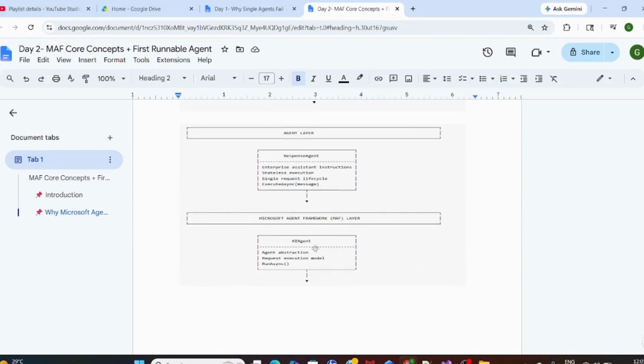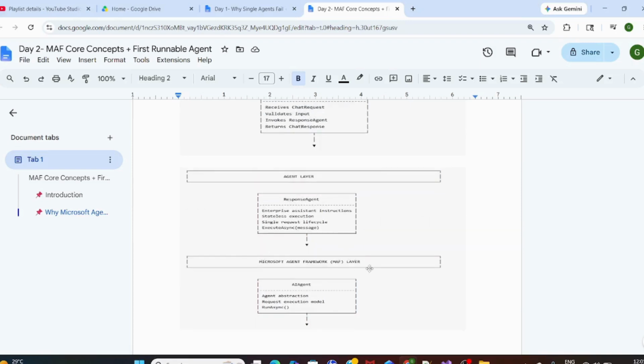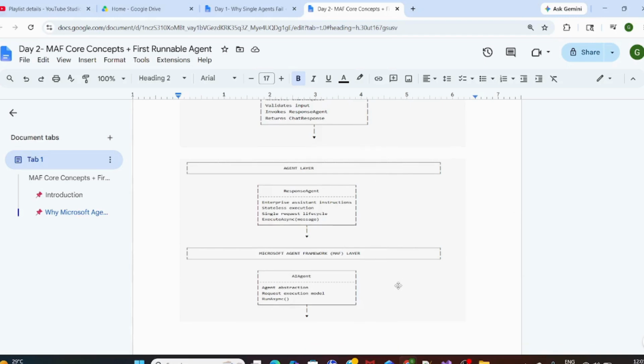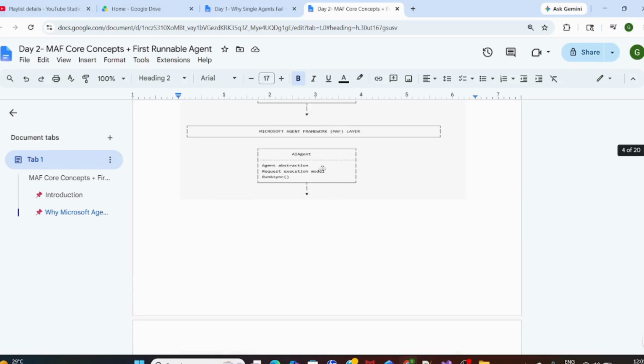So these are controlled: response agent, agent layer, MAF layer, then the provider adapter layer, which will connect to Azure OpenAI. Azure OpenAI has the Azure OpenAI client, the chat client. This contains the model and the client, and this will be connected through the adapter from the MAF.